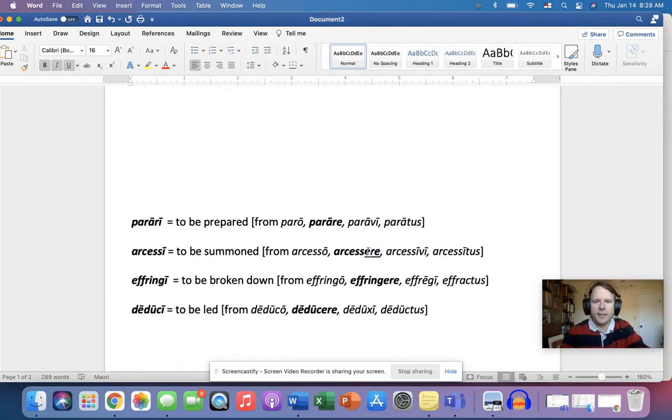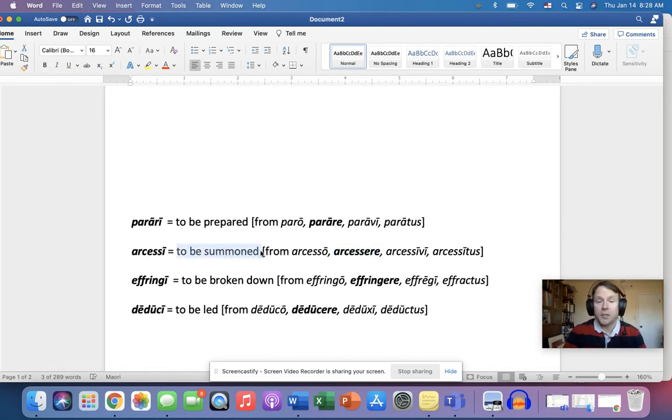So what I always like to think is in the third conjugation, we're going to drop three letters. We drop that entire ERE and turn it into an I to make the passive infinitive. So instead of to summon, arcessere, arcessi, to be summoned.